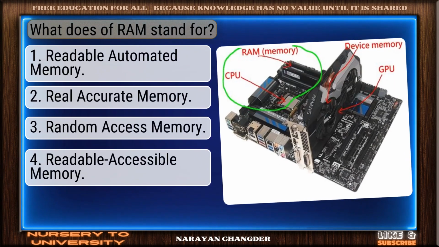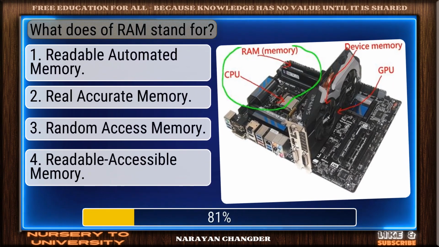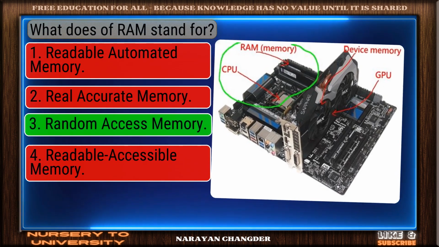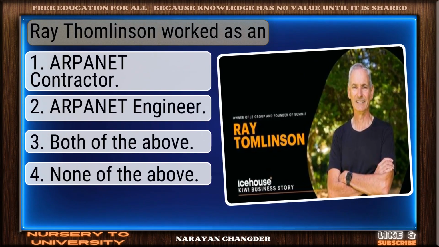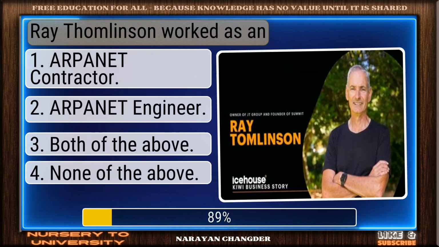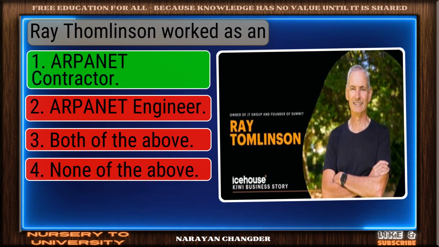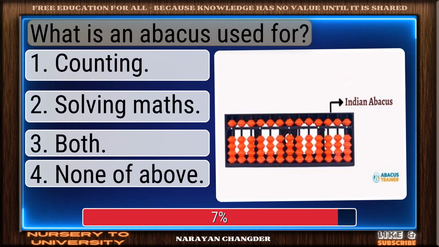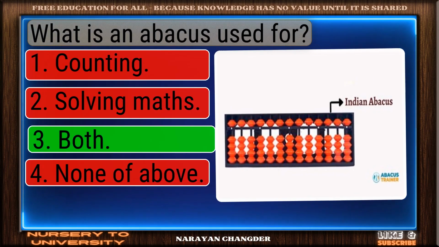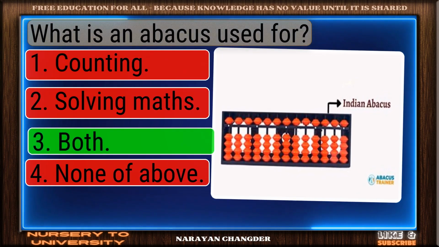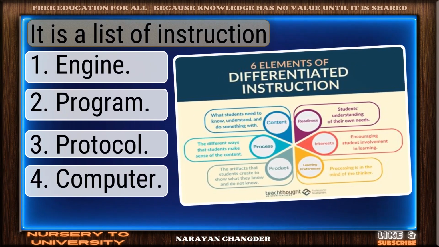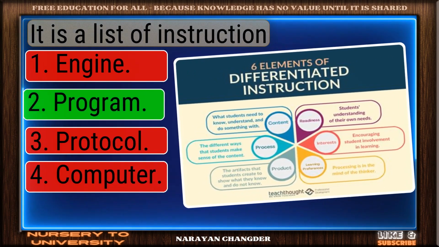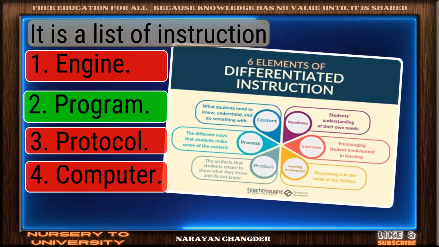What does RAM stand for? Great job. Random access memory is the accurate answer. Ray Tomlinson worked as an? Nicely done. Computer engineer is a solid answer. What is an abacus used for? Bravo. Both is the answer. It is a list of instructions. Right again. Program is a valid answer.